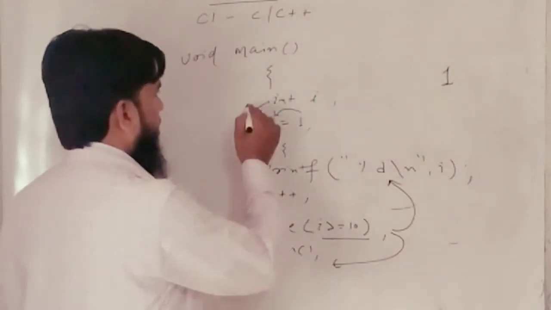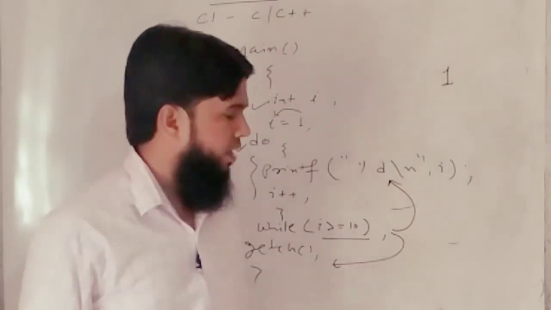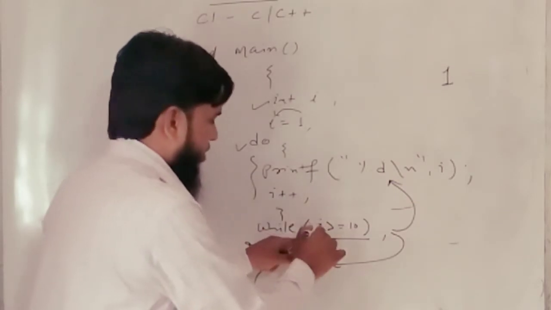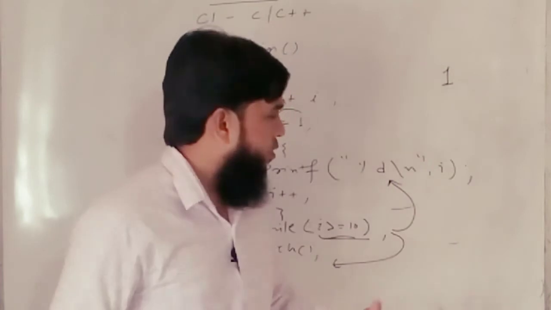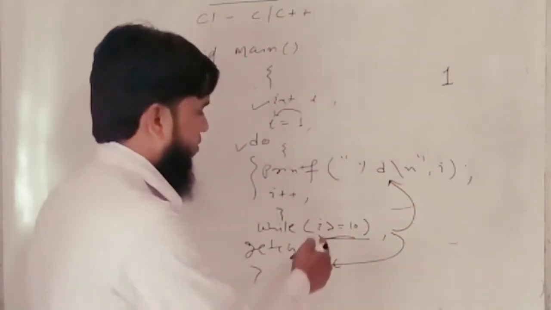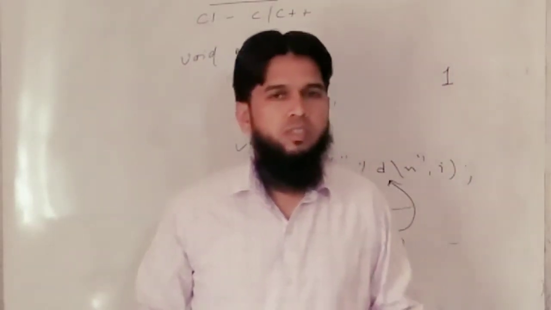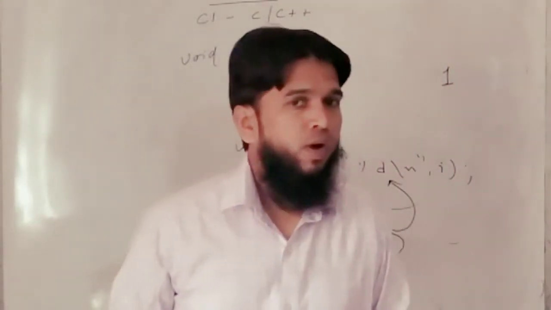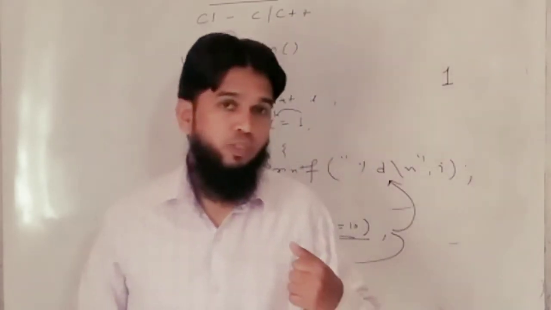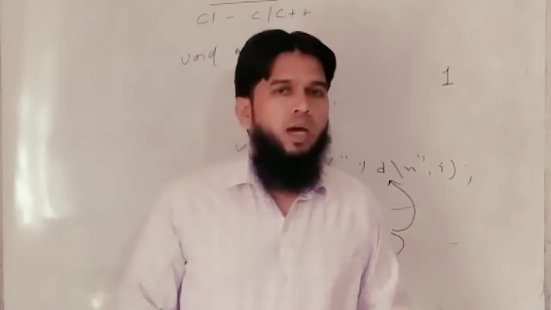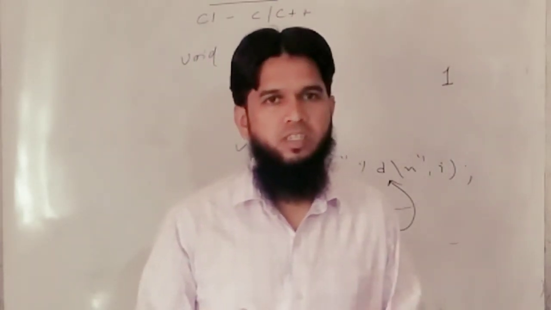So here you can see the statement will be executed at least once. Then it goes to the condition, and the condition will be checked. If the condition is true, then it will go back to the statement, otherwise it will not go back to the statement and the program will be terminated. So this is the importance of do-while loop, and we can make lots of programs using do-while loop as well as while loop and for loop. And also you know what is entry control loop and what is exit control loop.